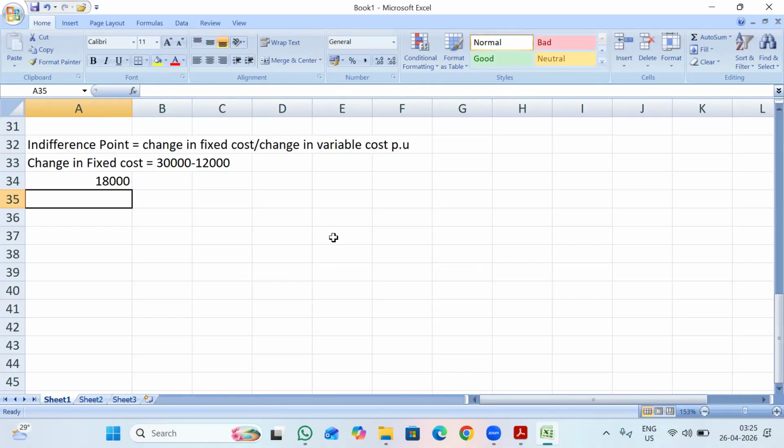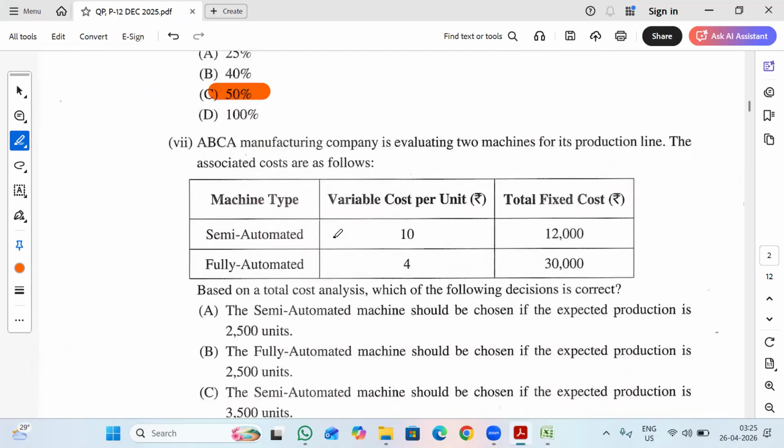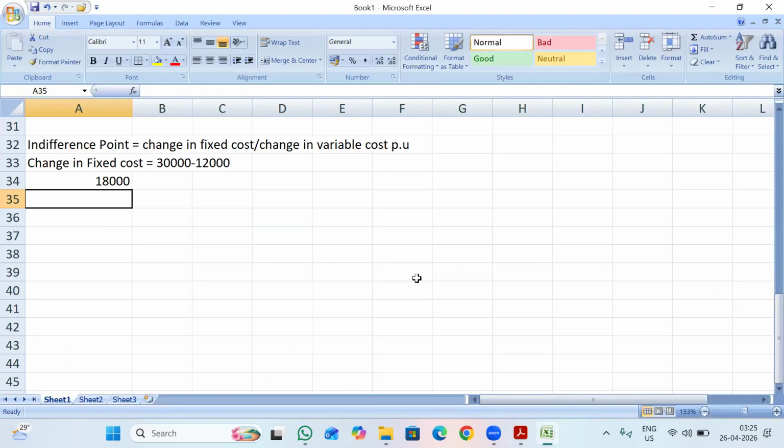Now I need to calculate the change in variable cost per unit. So variable cost per unit is 10 and 4. So 10 minus 4, that means 6 rupees per unit.